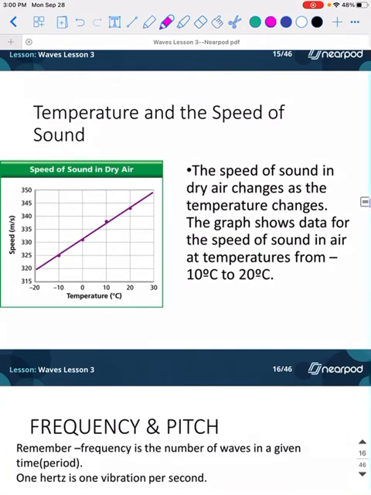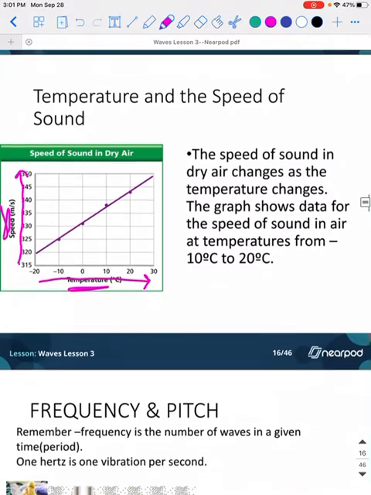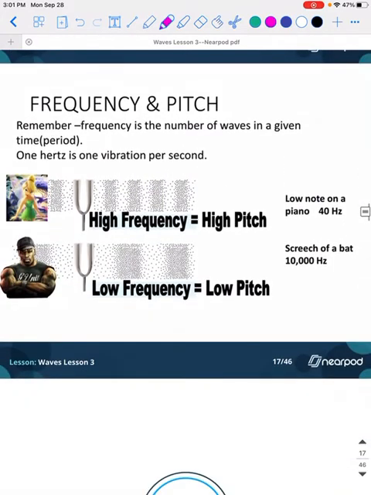This slide is just showing you the relationship between temperature and speed in the form of a graph. As temperature is increasing here, the speed of the particles is also increasing. So that's all you really need to know from that slide.